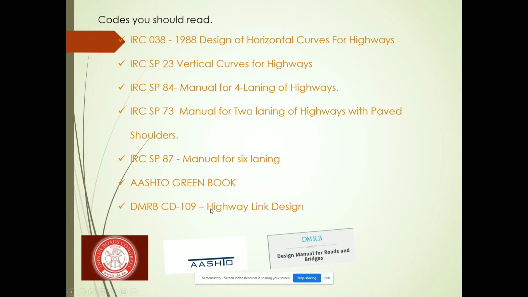Note down the basic details and prepare a sheet: what is the minimum gradient and the minimum k value for AASHTO, for DMRB, for IRC standards. Read all these things and spend some time before working on the software.